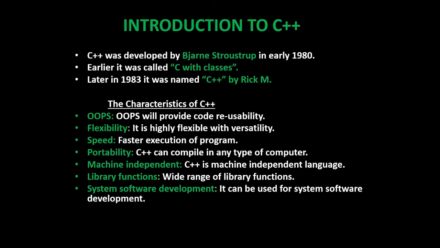The first one, it is an OOPS concept. OOPS will provide code reusability. C++ is very flexible. It is highly flexible with versatility. Speed: C++ has faster execution of a program. Portability: C++ can compile on any type of computer. Machine independent: C++ is a machine independent language. Library functions: it provides a wide range of library functions. System software development: it can be used for different software development.